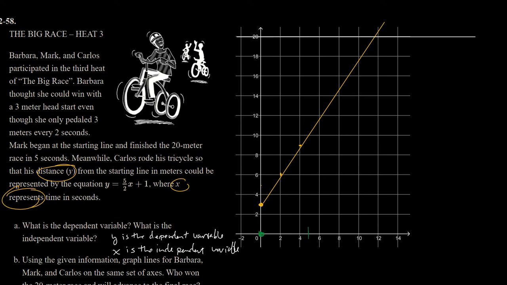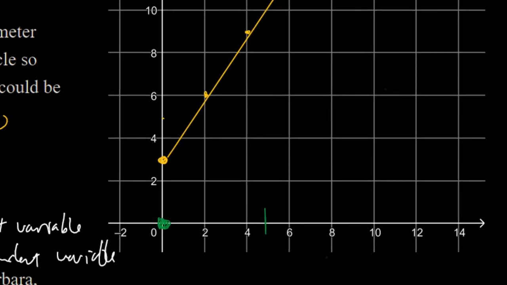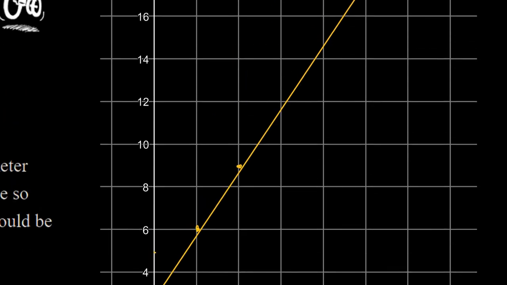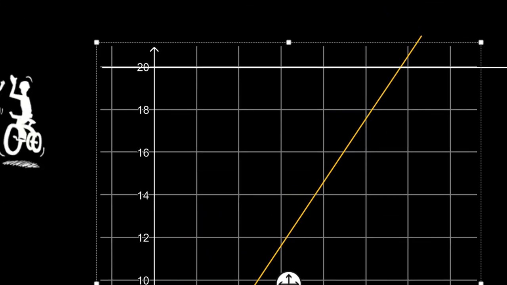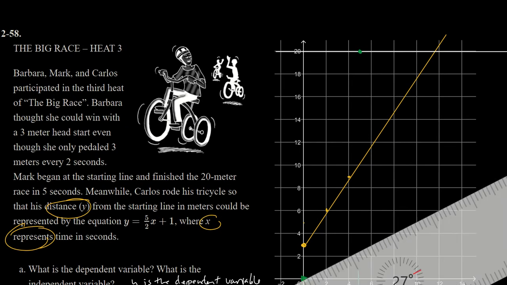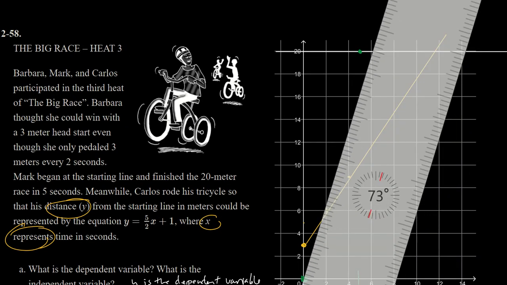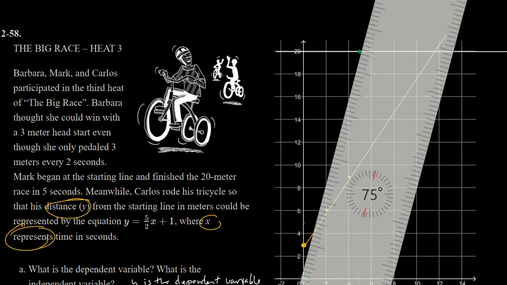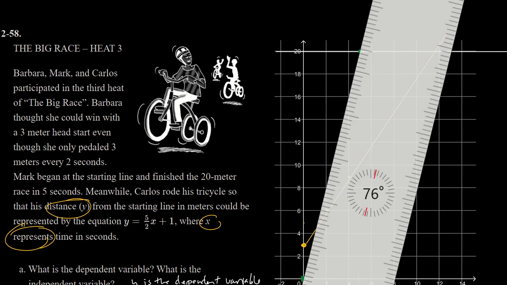Well, here is 4 and 6, so right in between 4 and 6 is 5, and we're just going to follow that line up and put the finish line right here for Mark. So this is the line that represents Mark's progress, starting at the origin and finishing in 5 seconds.